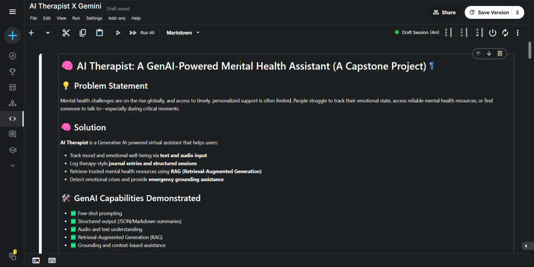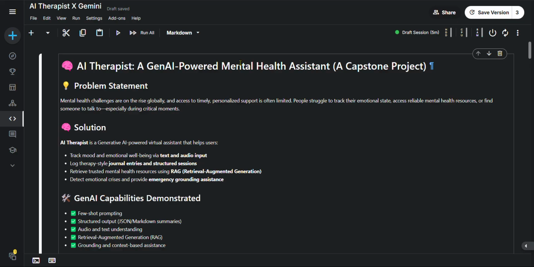Some people find someone to talk to, and some don't, especially during the critical moments where some people can share and some cannot share. So for that, the solution is AI therapist, a Google generative AI powered virtual assistant that helps users